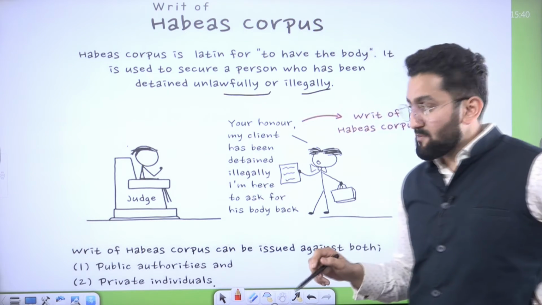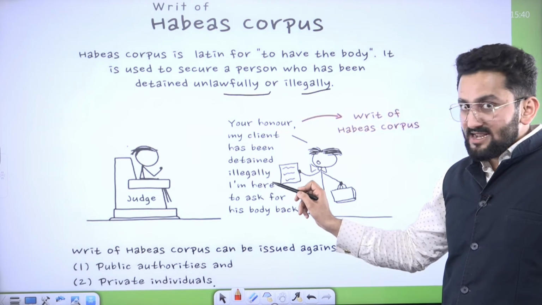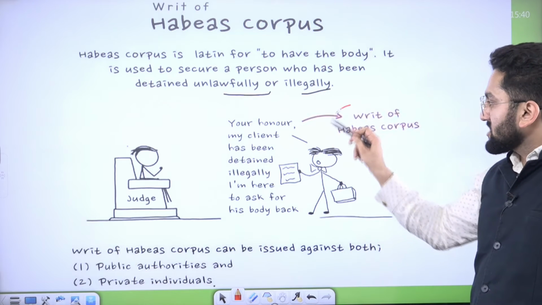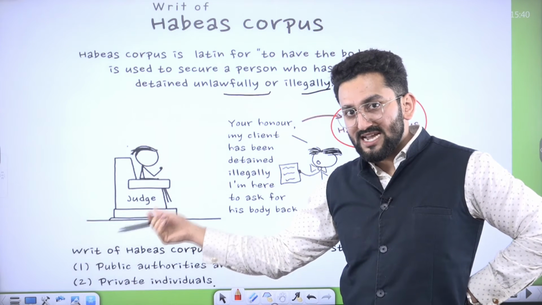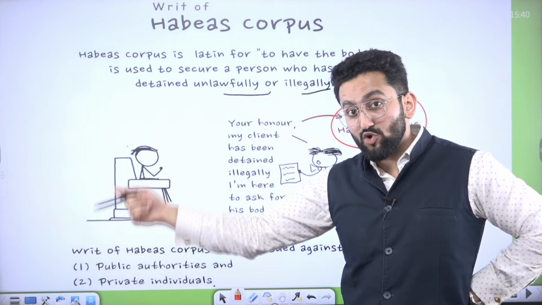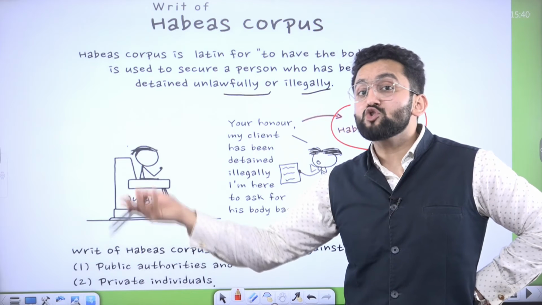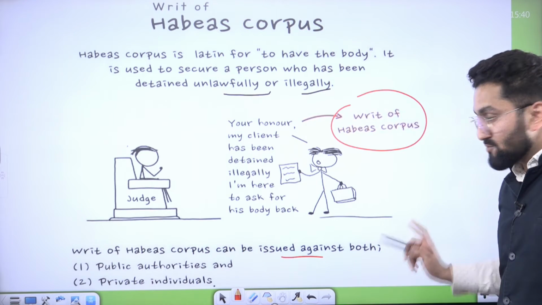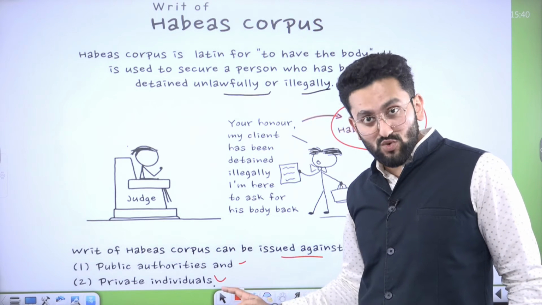Now, take this example. Your Honor, my client has been detained illegally. I'm here to ask for his body back. So, a writ of habeas corpus has been issued in this regard in front of this judge. Now, the judge will issue this direction to the respective department that you have to produce the body on such date in front of us, along with the grounds on which you arrested that person. Writ of habeas corpus can be issued against both. It means public authorities as well as private individuals.